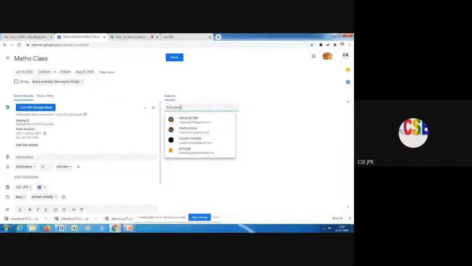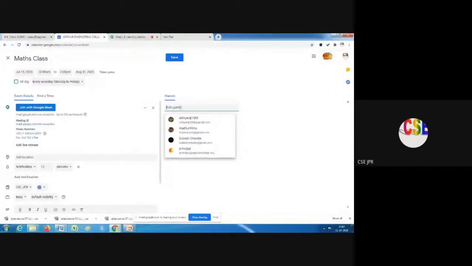Then only the person will be admitted into the meeting. So whenever we have a class, if 100 students are coming in, it is extra work every time for us. So what we can do is add our students' mail IDs here. We can copy all the mail IDs and paste them in a single go, so 100 mail IDs at a time. We can paste all the participants' mail IDs here.